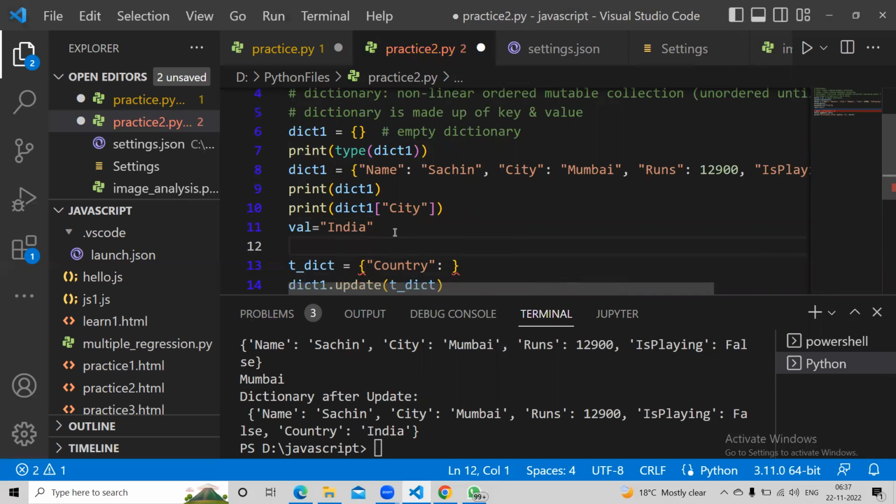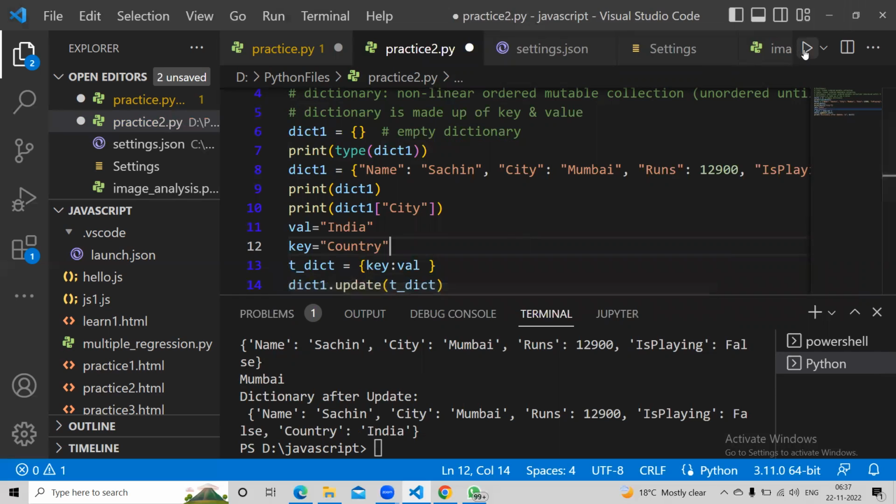And let's say key. So key and value both you are getting from the user. Before you can add this to dict1, you have to create a temporary dictionary. So I'll say here key colon val. That's it. You get the same result. So this is how you can create an interactive dictionary and add the value.